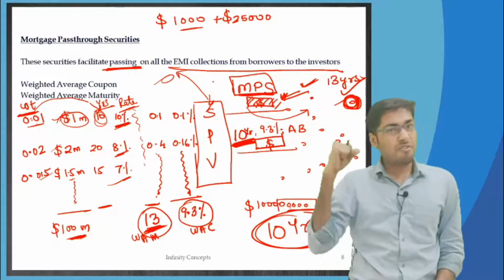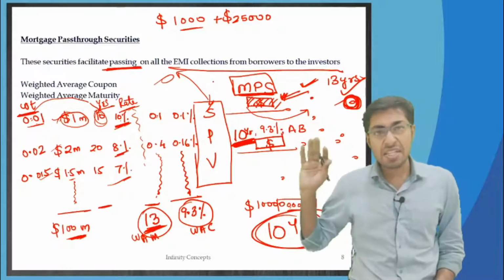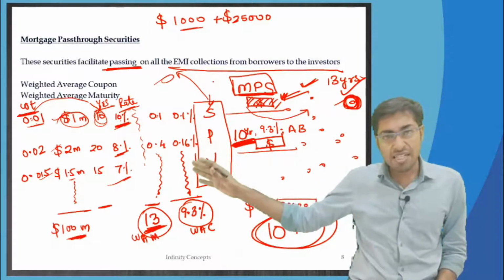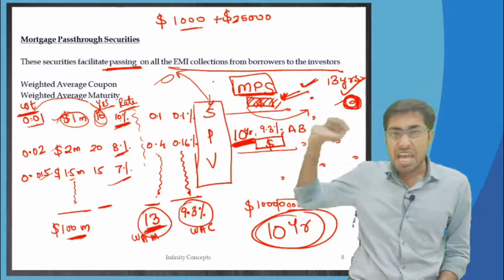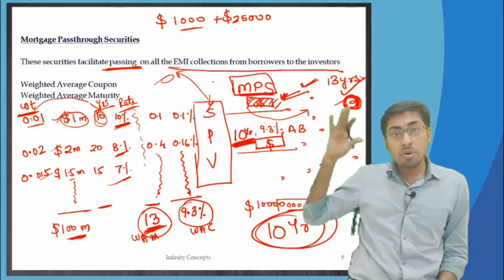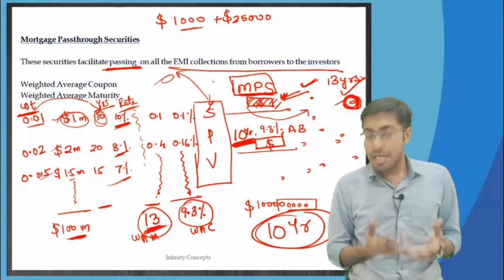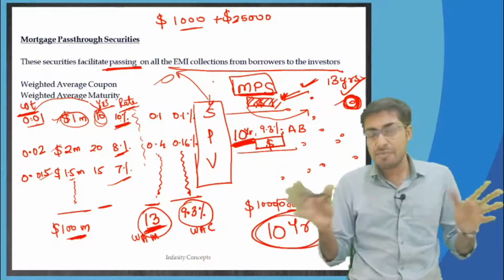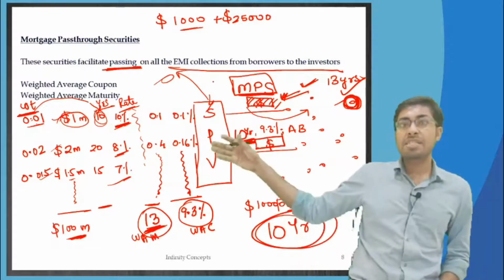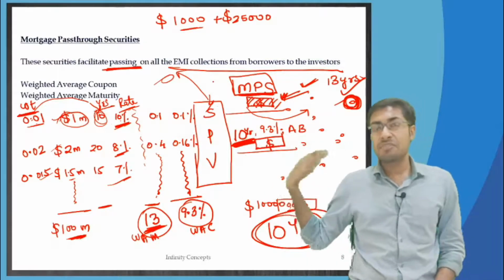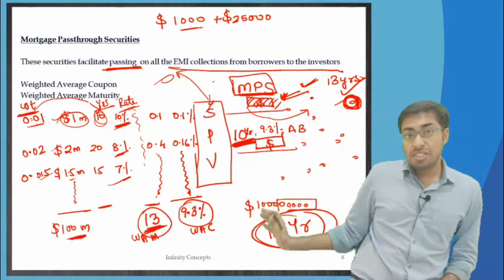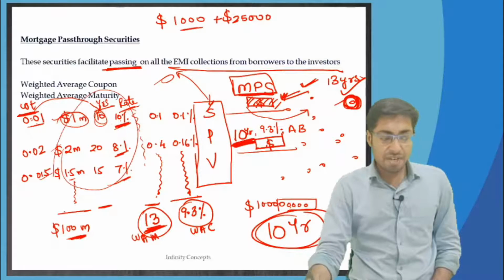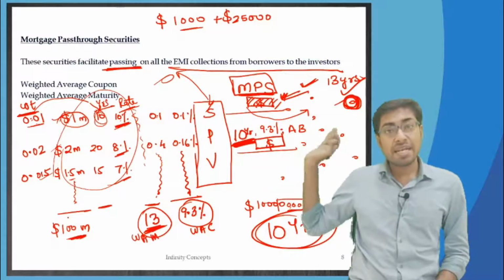If the economy is going to be very robust and move ahead like anything, no one will be losing jobs, everyone will be doing very well at the organization where they are working, people will be getting hefty salaries and hefty bonuses, and all of this is a forecast that I need to do. And if I know that these people are going to get so much in bonuses, and based on all the assessment that I would have done, I will say that this much will be the prepayments in future, and therefore instead of 13 years, maybe only in 10 years the loan is going to get completed on an average basis. Okay, and therefore I will be giving it at 10 years.